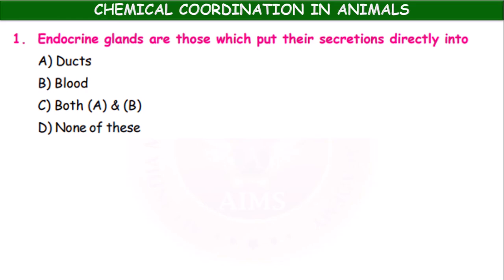The questions which appeared in the previous Olympiads and the competitive exams in different contexts. The first question, endocrine glands are those which put their secretions directly into ducts, blood, both, none of these. It is the blood.